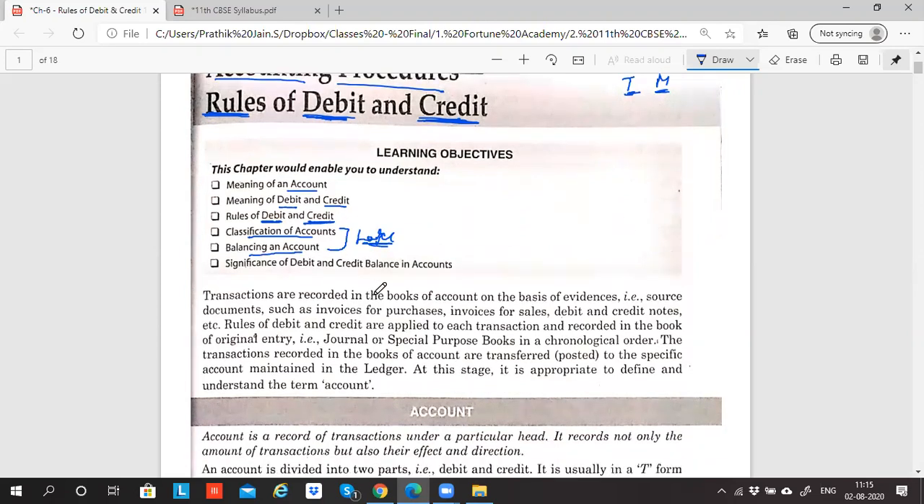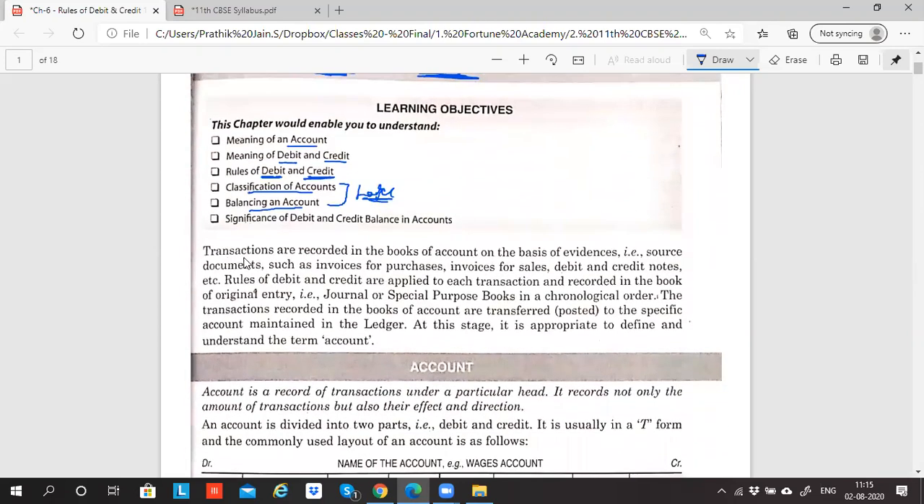Can we start, guys? Transaction means any activity which is happening between two people. It's called a transaction. Transactions are recorded in books of accounts on the basis of evidence. If I have to record anything, how does recording take place in the accounts? Who is responsible for recording? Journal entry. I told you that the recording step starts with journal entry. The moment I identify the transaction and measure it in terms of money, I'm supposed to record.